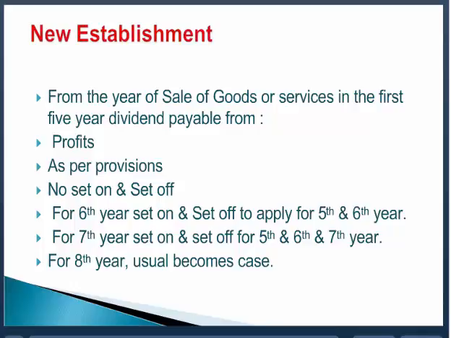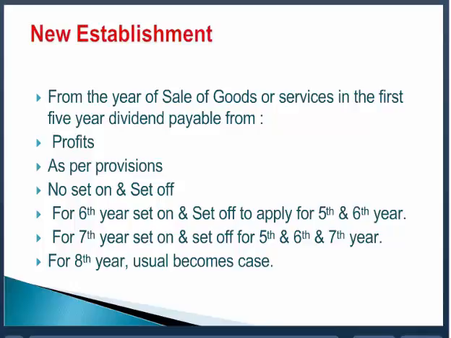Coming to the sixth year. Sixth year, you have a profit, allocable surplus 100 rupees. 240 is remaining of the fifth year. So in the sixth year, you can pay 240. 500 rupees was the profit of the fifth year, you pay 240, and set-on and set-off will start. So in the first 5 years, no set-on, set-off, but for the sixth year, the set-on and set-off will start in between fifth and sixth year. So when you come to the sixth year, the set-on and set-off will start from the fifth year.